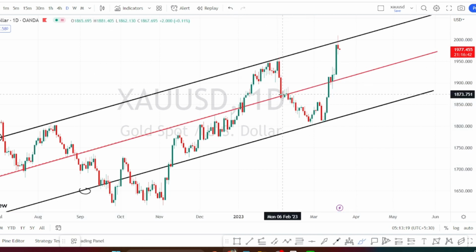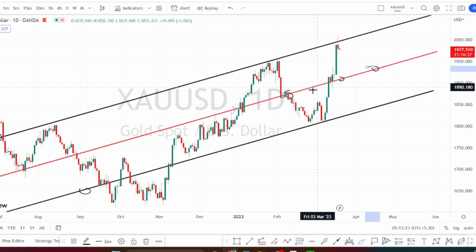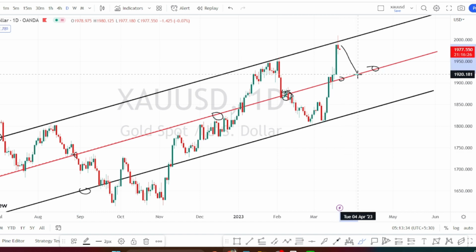And if the bearish side retracement continues also, we can expect it to retrace up to this midline of this bullish channel pattern, because we have noticed a price action to respect this midline in the past. So we can expect it to respect this midline in the future price action also, and to act as a support for the future price action.